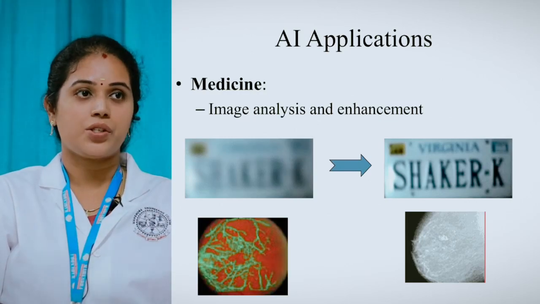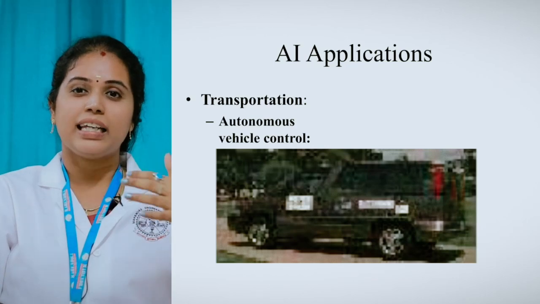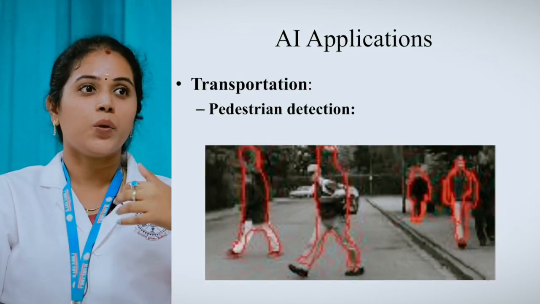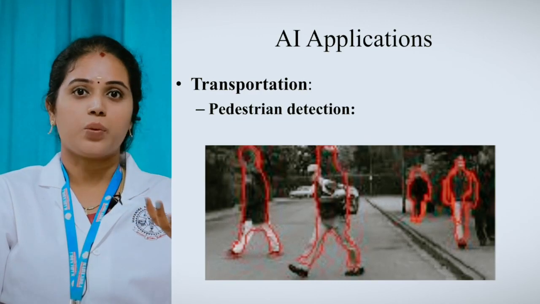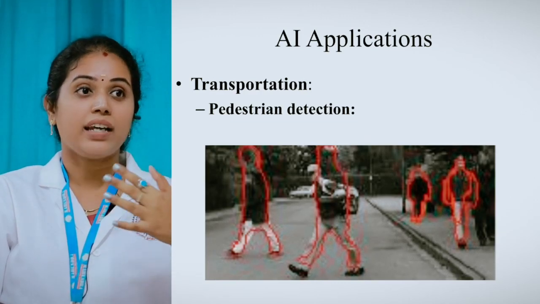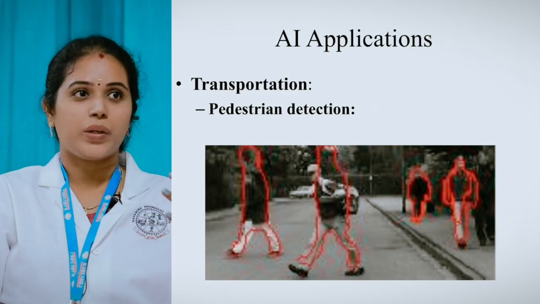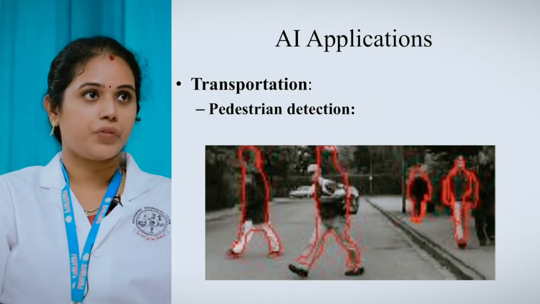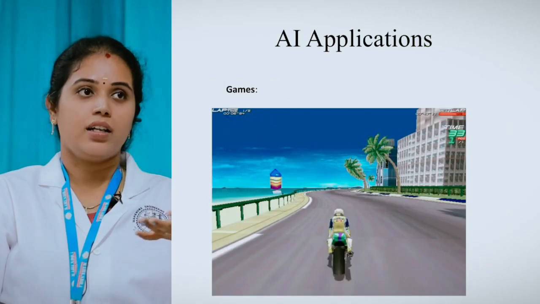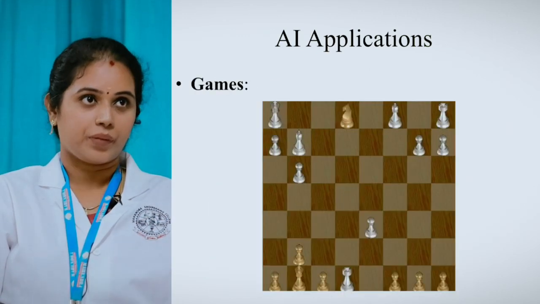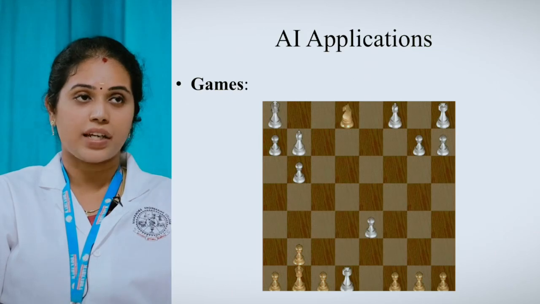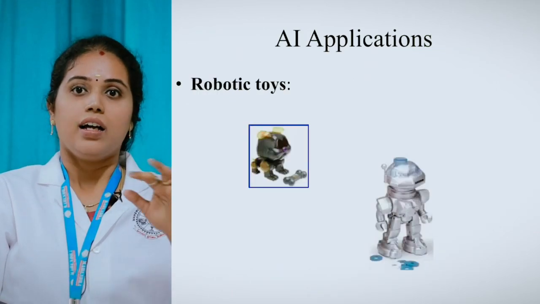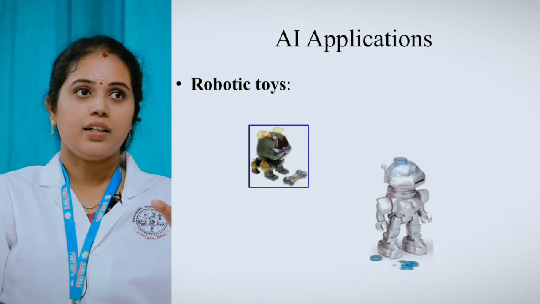The next one, transportation: automatic self-driving cars. It is able to drive a car in an autonomous manner, which means it knows about the traffic present outside, and according to that it can vary the speed of the vehicle. Pedestrian detection, everything is possible with the help of AI. And also games. A lot of games with AI are there, like playing chess, and also robotic toys. These are all the applications that I have listed here.